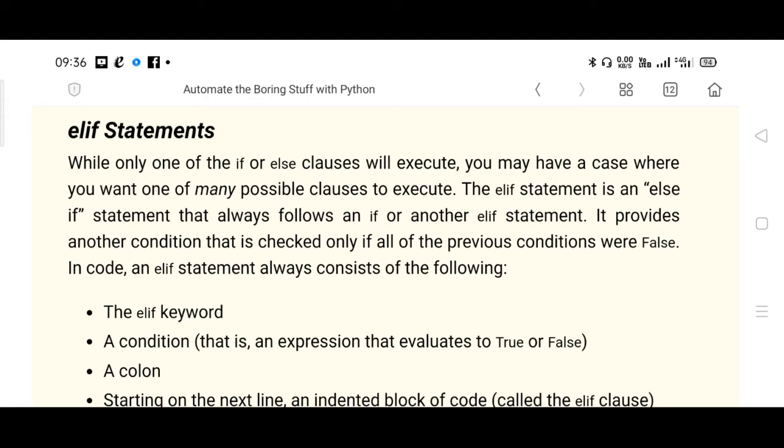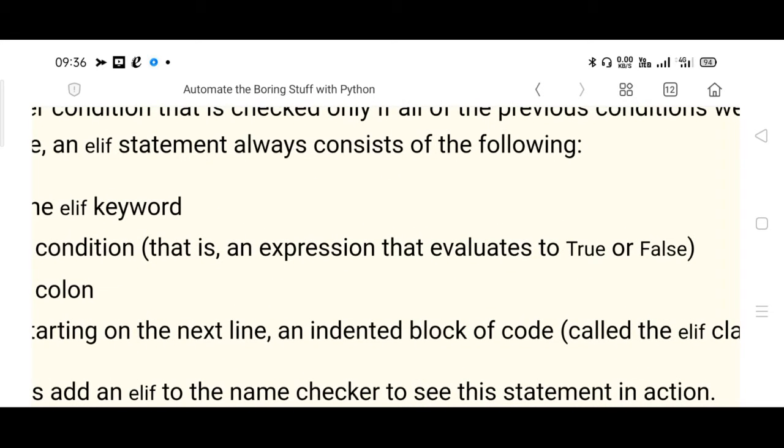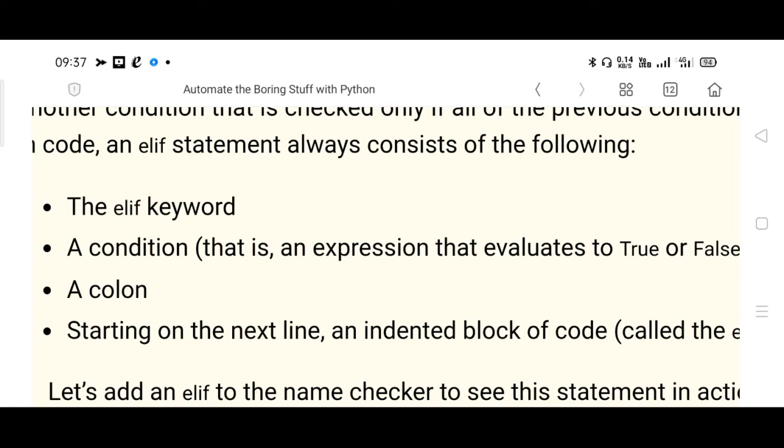So it provides another condition that is checked only if all the previous conditions were false. This is obvious. So else if will be tested only if all of its previous conditions are false. If one of the conditions is true, then the rest of the conditions will not be tested. The keyword used is elif here, unlike else if, which we have used in C, C++, Java and all. So unlike that, the keyword is simplified to elif. There is no space, it is a single word, right?